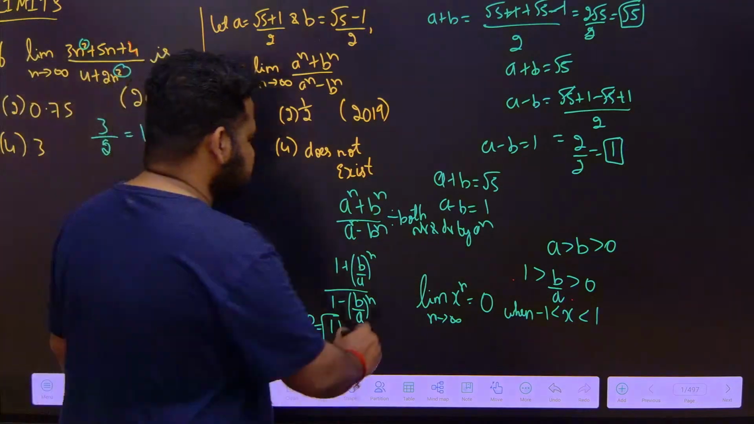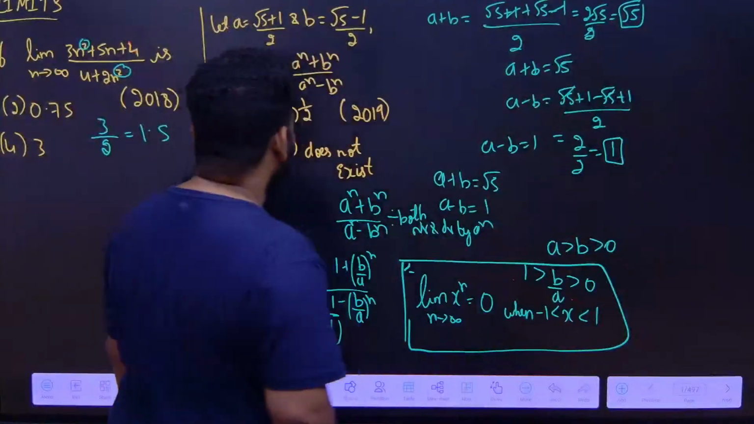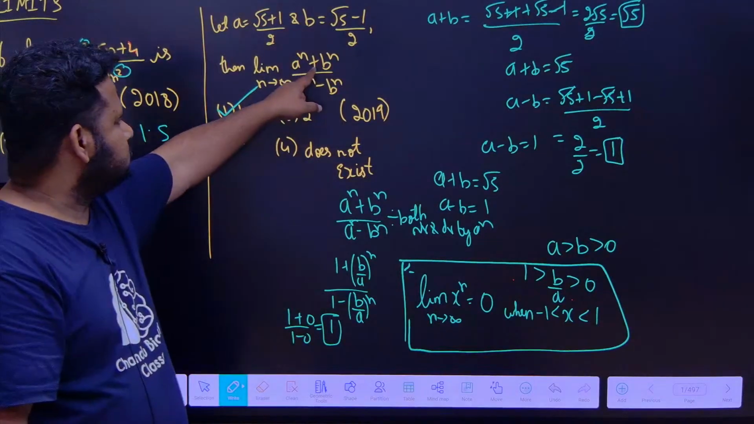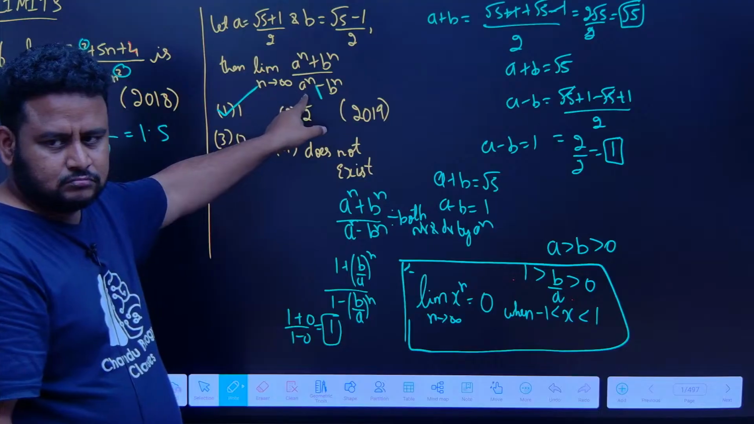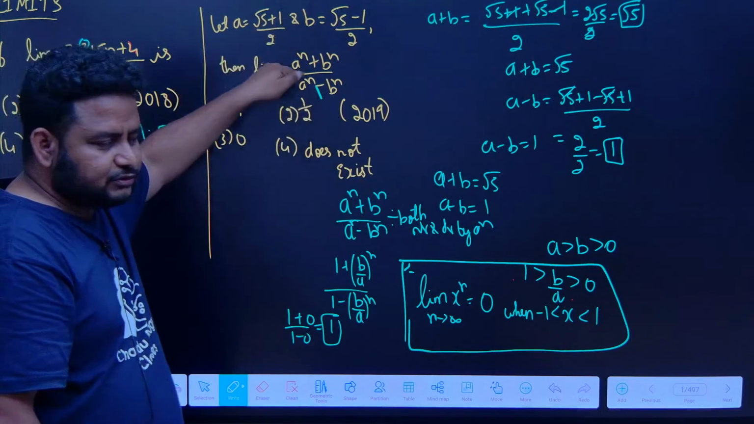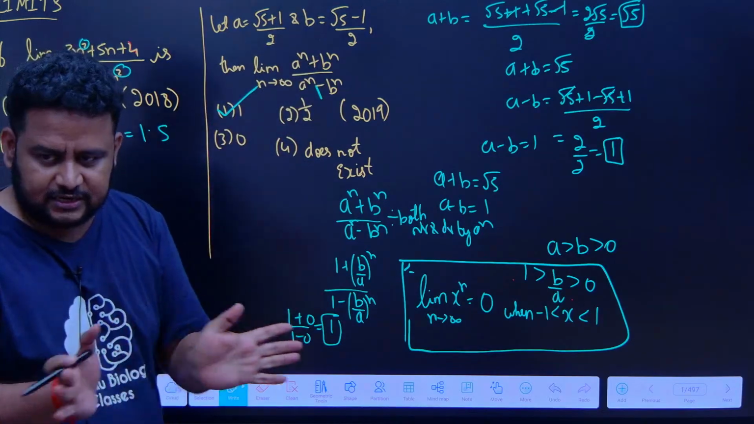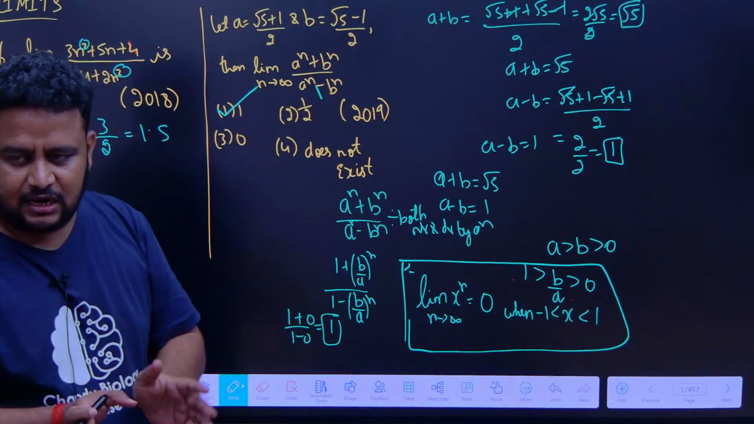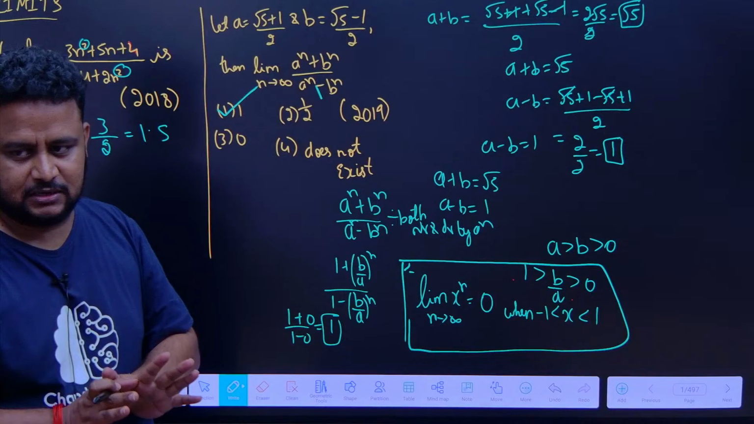What if we cancel plus b power n by minus b power n in the first place? Which one? A power n plus b power n, and a power n minus b power n. Yeah, we can cancel plus b power n by minus b power n, but like that you cannot cancel. If all are in the numerator or all are in the denominator, you can cancel. But that plus and minus you cannot cancel between numerator and denominator directly like that. That is not possible.